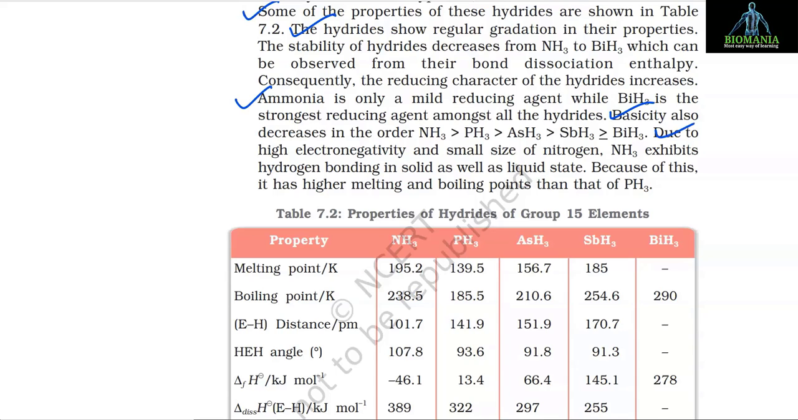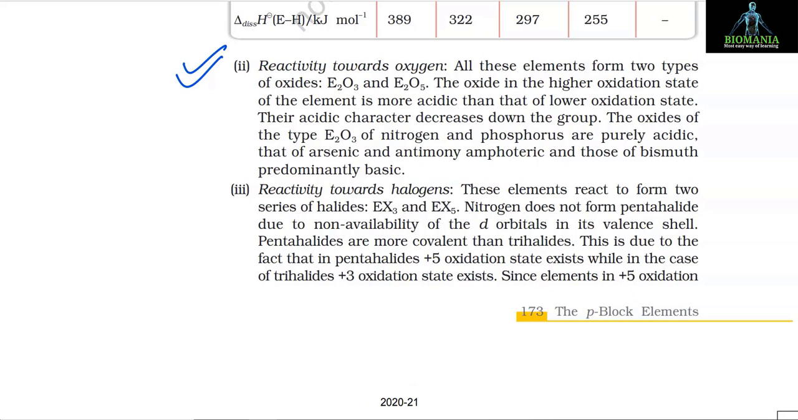Due to high electronegativity and small size of nitrogen, NH3 exhibits hydrogen bonding in solid as well as liquid state. Because of this, it has higher melting and boiling points than PH3. Number 2. Reactivity towards oxygen. All these elements form two types of oxides, E2O3 and E2O5. The oxide in the higher oxidation state of the element is more acidic than that of lower oxidation state.